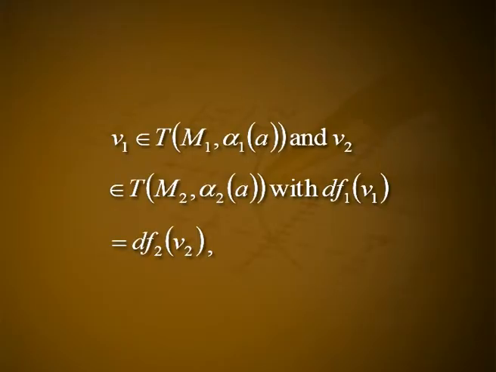If V1 is an element of T M1 at alpha 1(a) and V2 is an element of T M2 at alpha 2(a), with dF1 of V1 equal to dF2 of V2, then dF1 of the parallel translate of V1 along alpha 1 is equal to dF2 of the parallel translate of V2 along alpha 2.